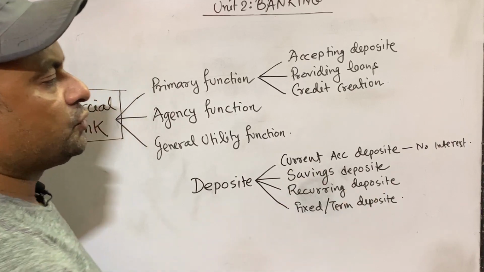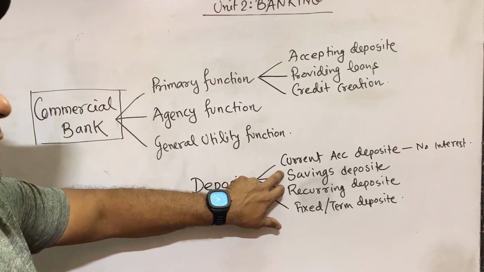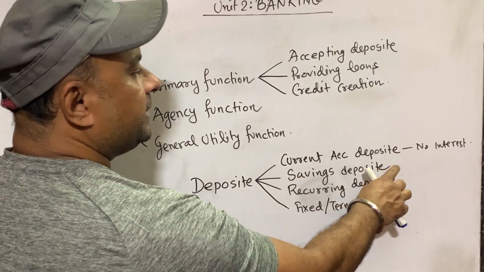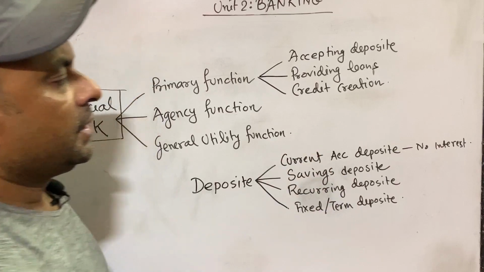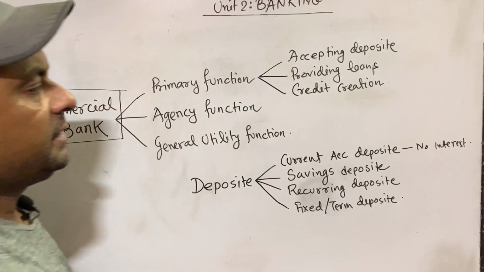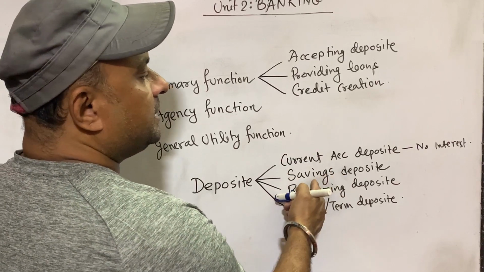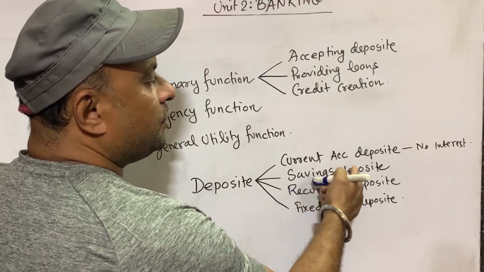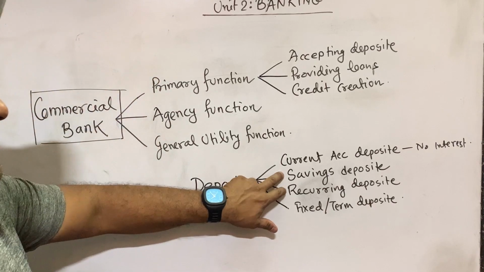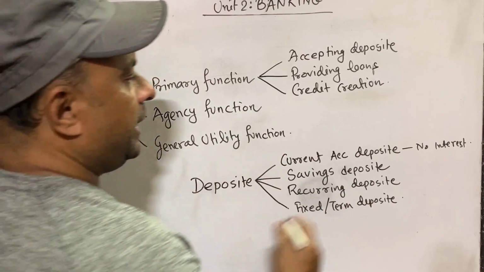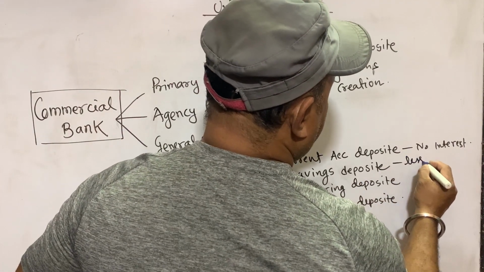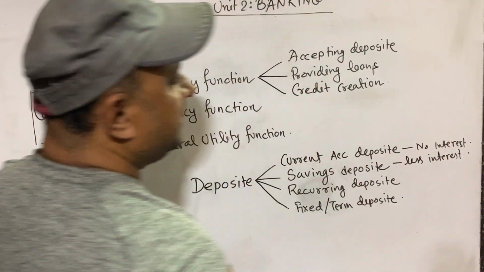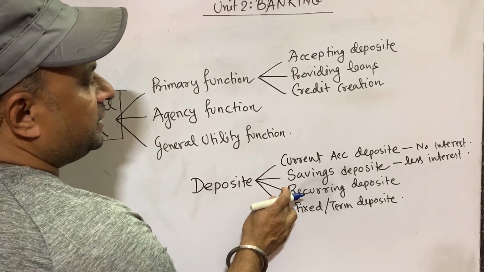Second one is savings deposit. What general people use to deposit, this is savings deposit, where we can deposit any amount of money anytime, but there are certain restrictions in withdrawals. That is, how many checks will be issued per month is restricted by the bank. So in savings deposit, there is no restriction in deposit, but there is some restriction in withdrawals. Here less interest is paid.